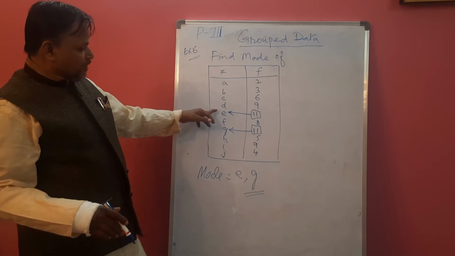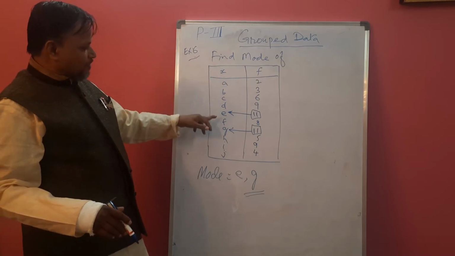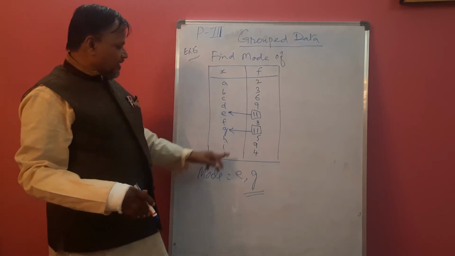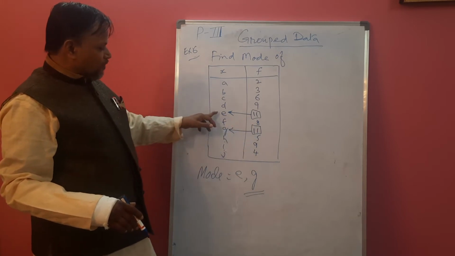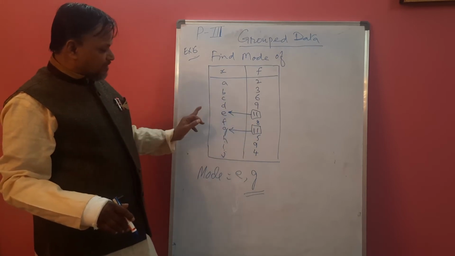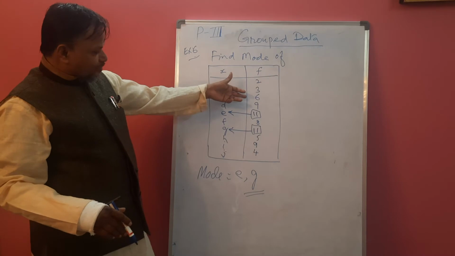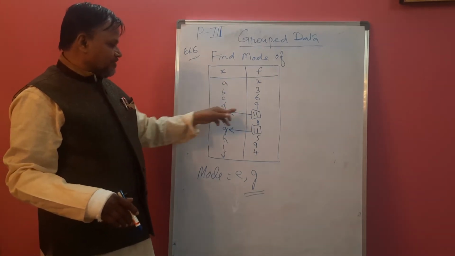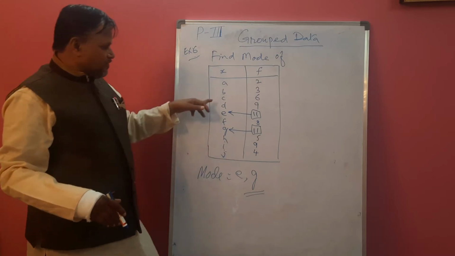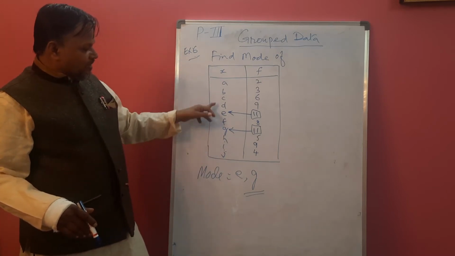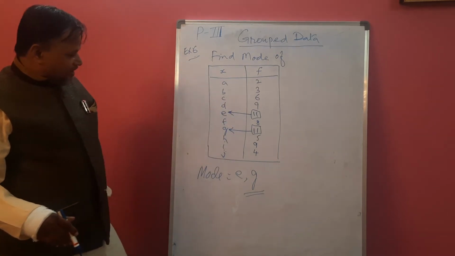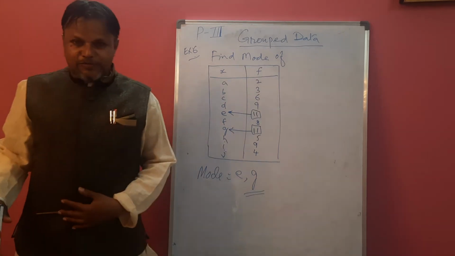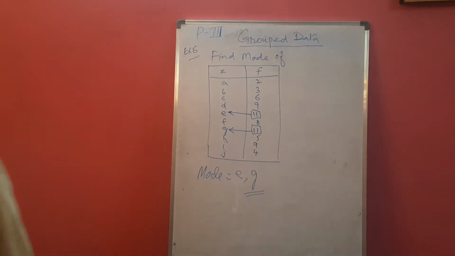The observation repeated the maximum number of times is called the mode. So 11, 11, two values are repeated the maximum times. And another two values are also there, but they are not maximum. They are 9 times. So 11 is greater than 9, so we will not take these two. We have to take E and G. This is a very typical example for competitive exams.